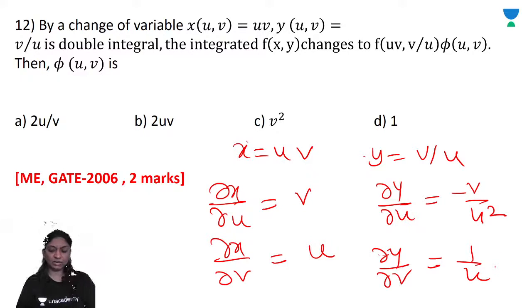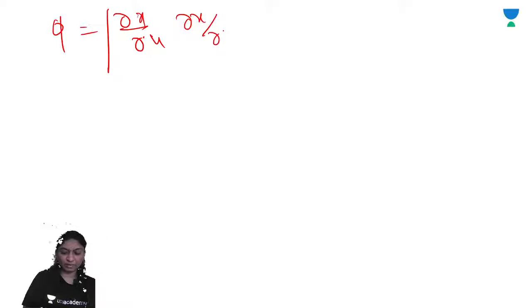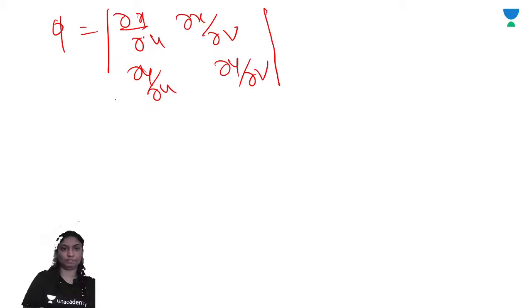Right? We will find out the function phi of xy. Okay. So phi is equal to the determinant of dx by du, dx by dv, dy by du, dy by dv. Just put the values.